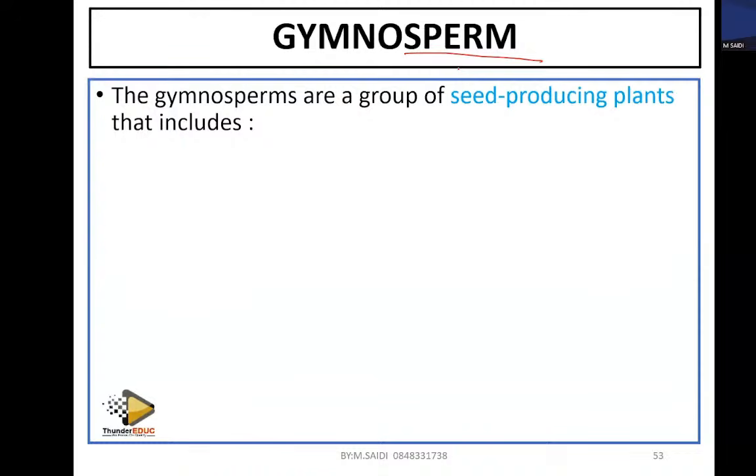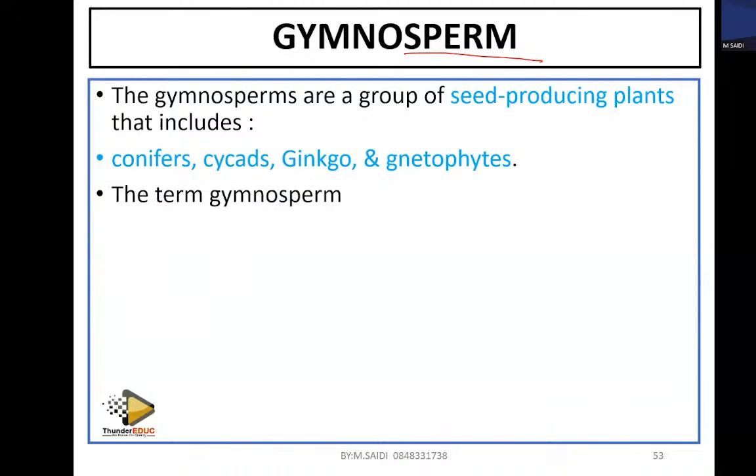Gymnosperms come from a word which means the seeds are naked. They produce seeds, and these seeds, in most cases, come in groups. They include conifers, cycads, ginkgoes, and gnetophytes. We talked about this. Yes, all these are examples of gymnosperms.